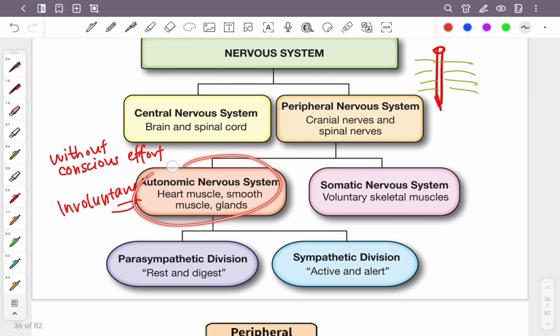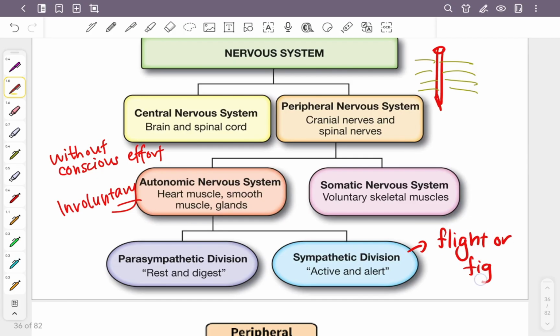Okay, under this involuntary pula is going to divide further into parasympathetic and sympathetic. Parasympathetic is rest and digest. Sympathetic is active or alert. Sometimes the book will tell this is flight or fight. Okay, maksudnya when you are nervous, you will use this. You will use parasympathetic when you are relaxed.